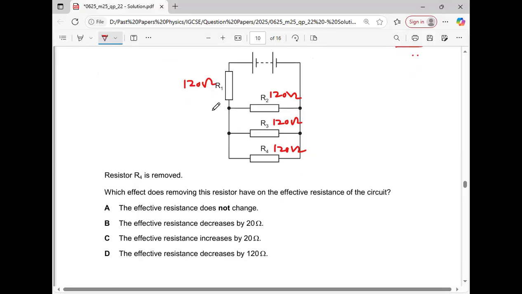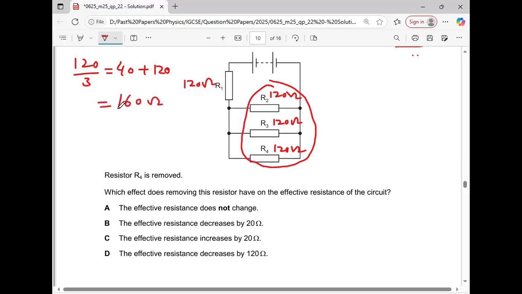First of all, we will calculate the total resistance of all the resistors connected in this way. Since this is the parallel combination, the resistance of this combination will be 120 divided by 3, which is 40. And this is now in series with this one, so 40 plus 120 is equal to 160 ohm. So before removing R4, the total resistance of the circuit was 160 ohm.